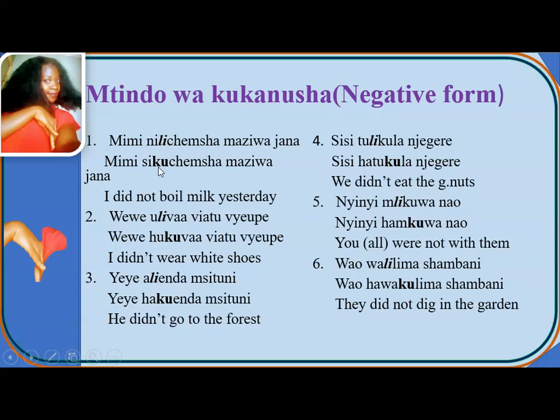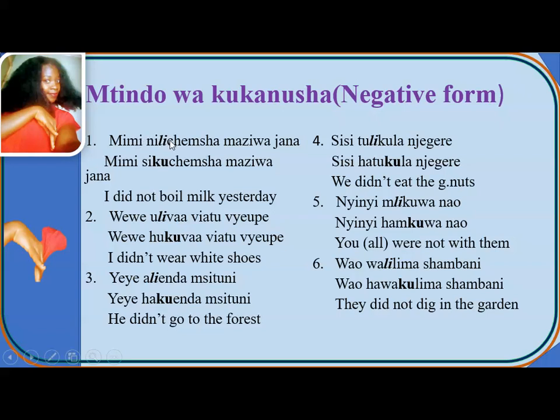But in negative statement, we use ku as a negative tense marker. That's why you see I have made it in bold form. The one you see that is bolded is the one that is showing that this sentence is in past simple tense.